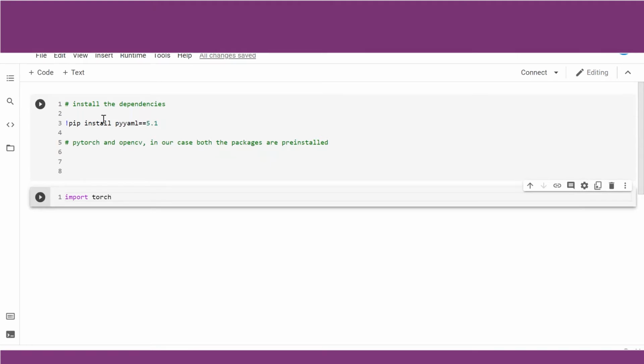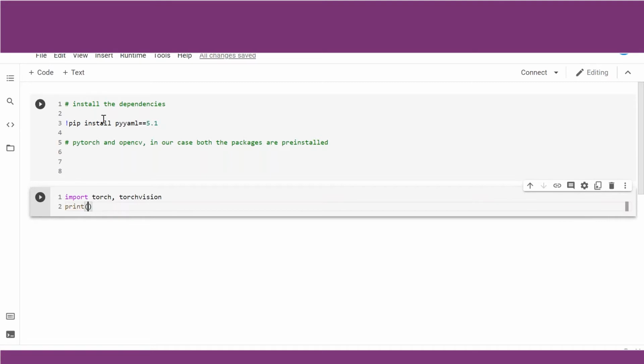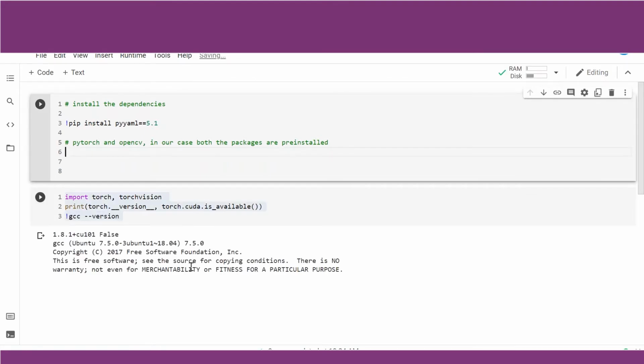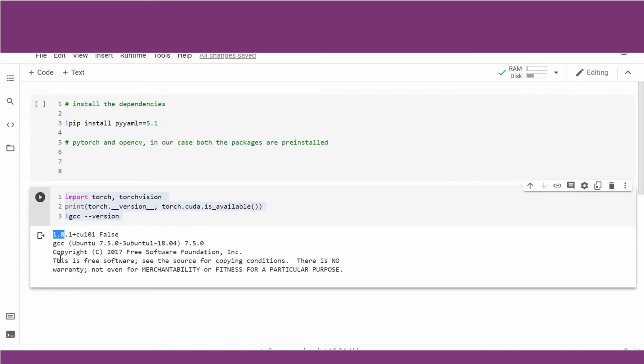So import torch, torchvision, and we need to verify which version of PyTorch is installed in our Colab platform. For that, we can write the command torch.__version__, and torch.cuda.is_available, and we can check the GCC compiler version. So you may see that PyTorch version 1.8 is installed here, and this is the version of CUDA which is available. In order to run this version, it is written not, it is false. So we may have to install the required CUDA in order to use PyTorch.